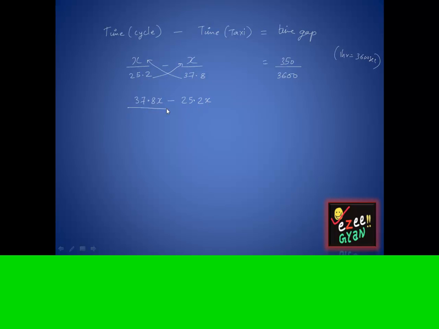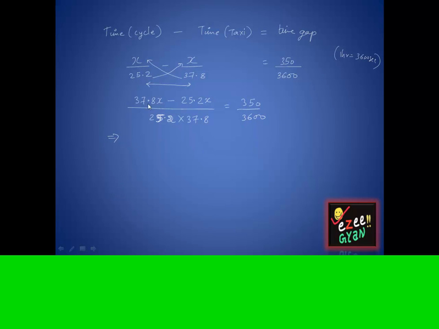25.2x, whole divided by, multiply both the denominators, so it is 25.2 multiplied by 37.8, is equal to 350 divided by 3600.